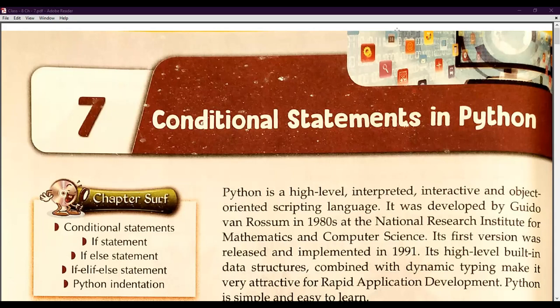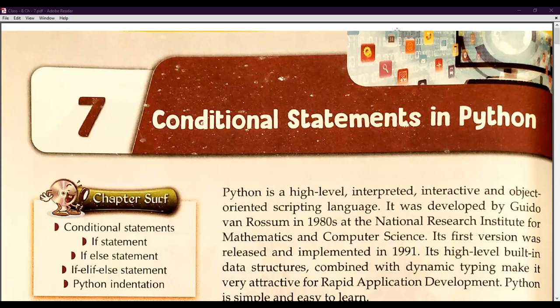As you all know, Python is a high level, interpreted, interactive and object oriented scripting language. Now you will ask me, sir, what is high level? High level means that the user can understand it. Interpreted means it uses the interpreter. Interactive means that it gives the output to the screen hand to hand. Object oriented means it uses class, object and method, and a scripting language means we can embed it into different kinds of languages also. So Python can be used with different languages also.